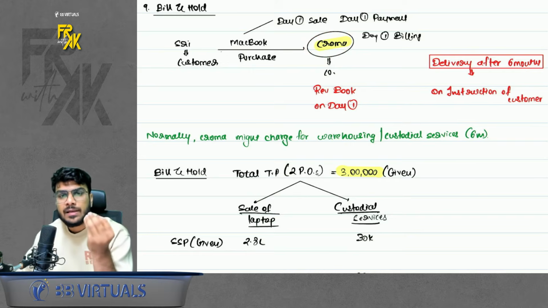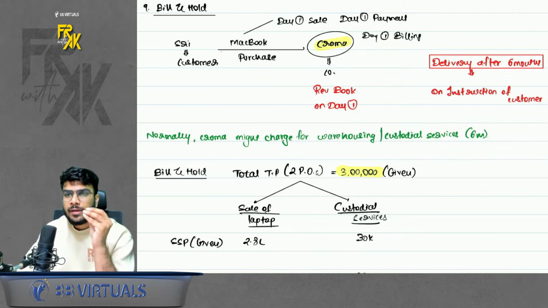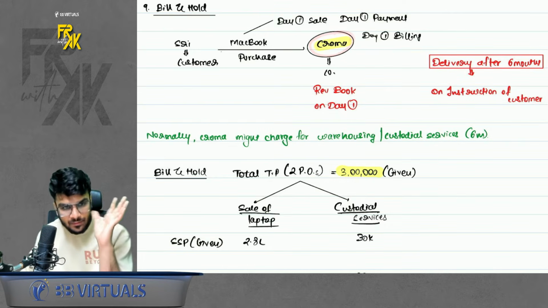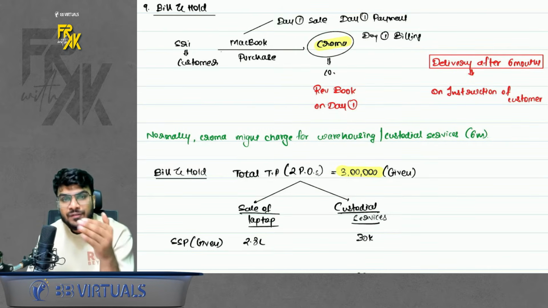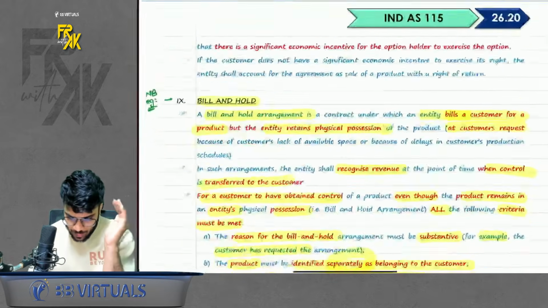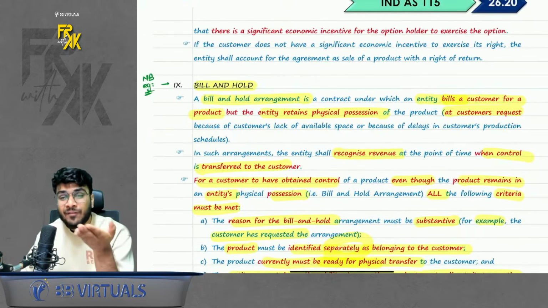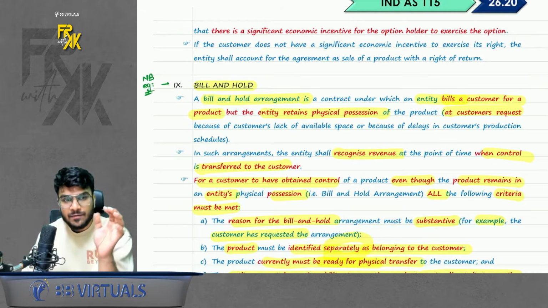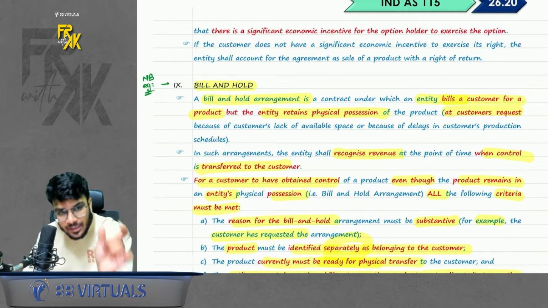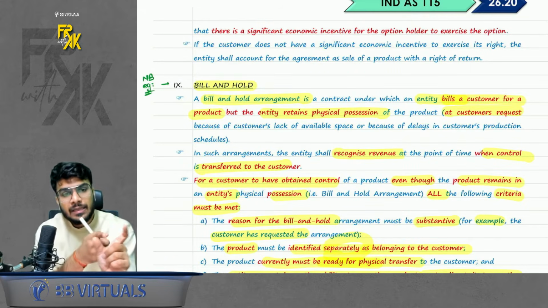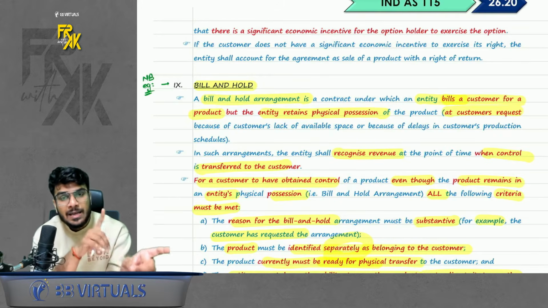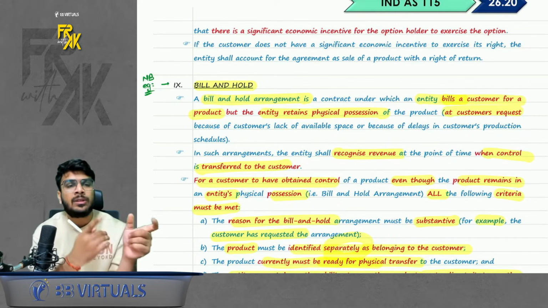So the standard says, this might be a case of bill and hold where everything is done, the asset is ready for transfer, but the customer is instructing not to deliver it ASAP. So what to do? In that case, the company should book the revenue on day one. Even if the physical delivery is pending. But how to identify whether it is a bill and hold transaction? See, whenever it is a bill and hold transaction, even if the delivery is pending, still the asset belongs to the customer only. That means the company cannot sell this asset to a third party.